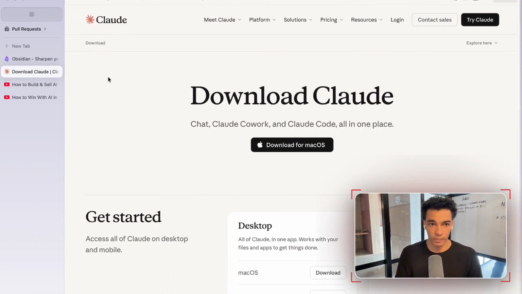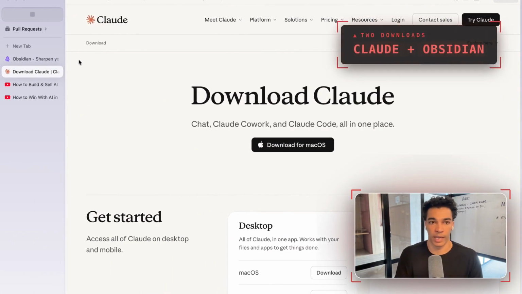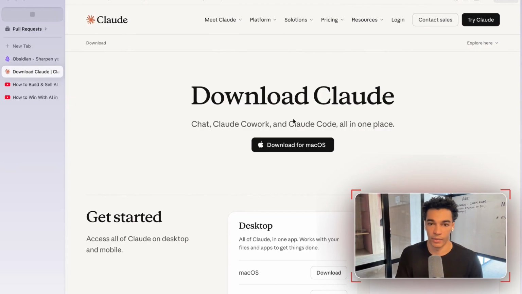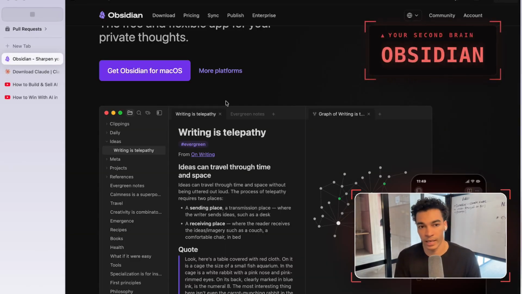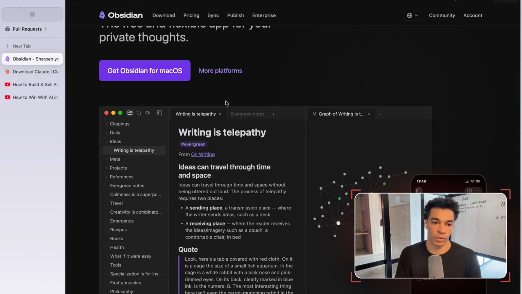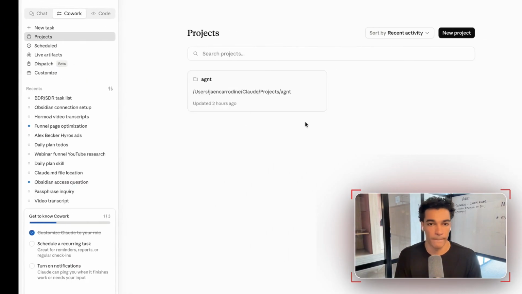So to get started, you're gonna need to download two things. A lot of you might already have the Claude app. If you don't, go ahead and download that for your system. The second one is Obsidian. Obsidian is a note-taking app that stores all the notes to your system in a way that the agent can access and modify really easily. This is super important. I definitely recommend installing this as part of this.